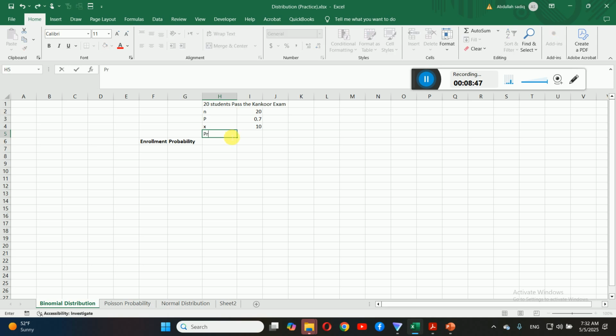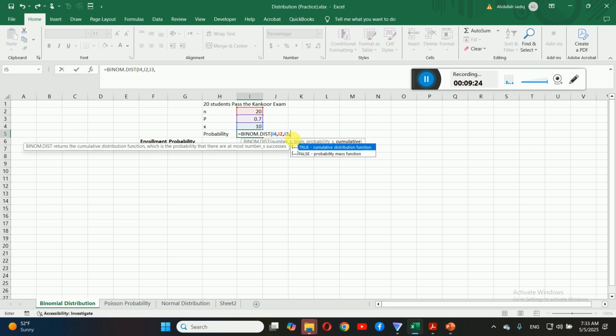So for this probability, very simply, equal sign, we have the binomial distribution function. Click on binomial distribution, and what is it asking? Number: the number of successes we are interested in. Then trials, the total number of trials, we have 20, and the probability must be given. Once all these three pieces of information are given, you could use the formula, but that's too difficult and time consuming. So you can just use Excel here instead, and put it in this function.